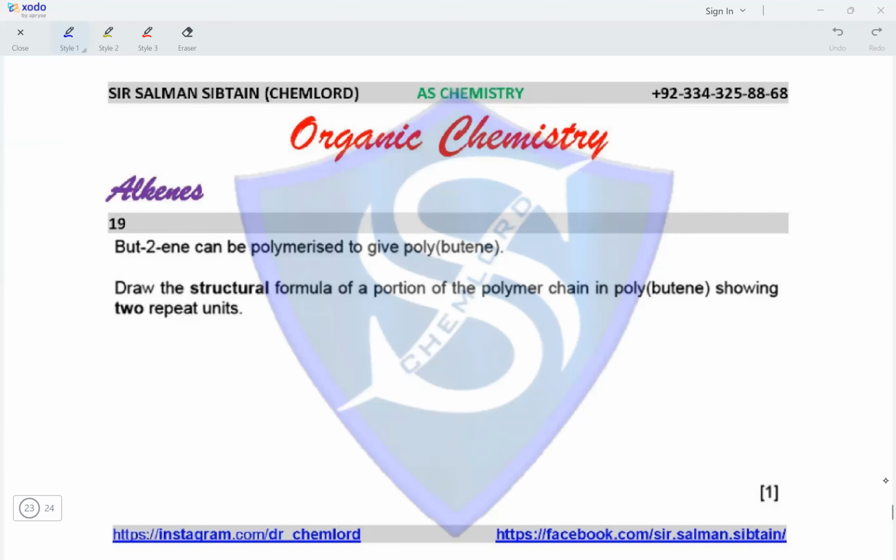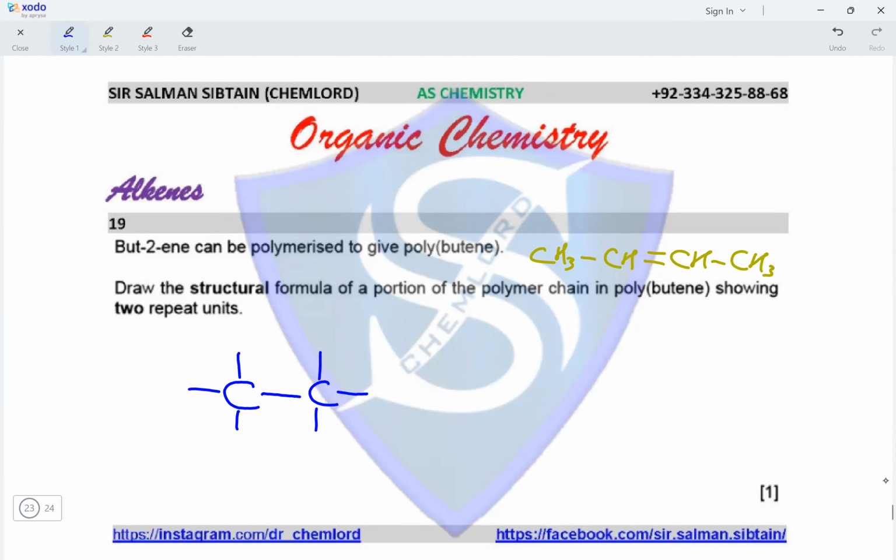Question 19. Butene can be polymerized to give polybutene. Draw the structural formula of a portion of the polymer chain in polybutene showing two repeat units. So the structure of butene is CH3, CH double bonded to CH and then CH3. So when we make a single repeat unit of polybutene, we will have two carbon atoms with a single bond between them.